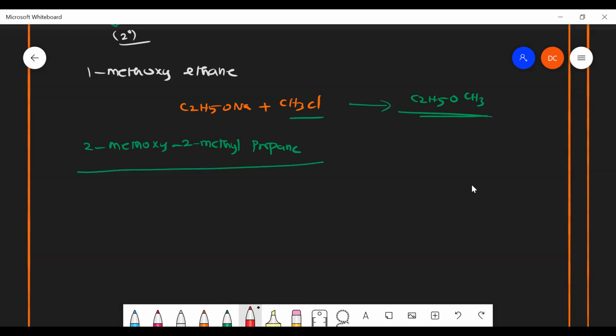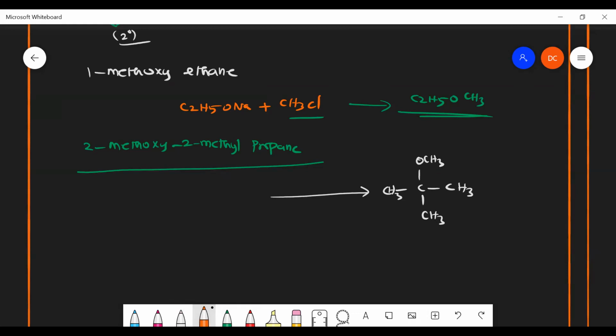So first of all, we have to write the product structure, right? So propane 1, 2, 3. 2-methoxy OCH3. 2-methyl CH3. That's it. Now you can tell me which kind of alkoxide I have to take, which kind of alkyl halide I have to take. What kind of alkyl halide?